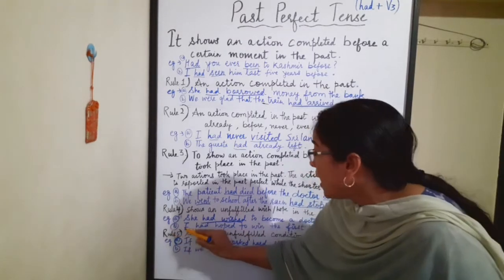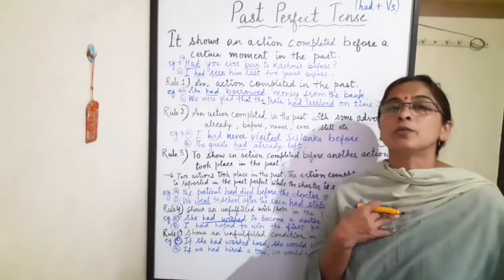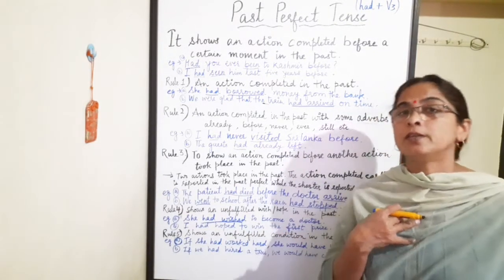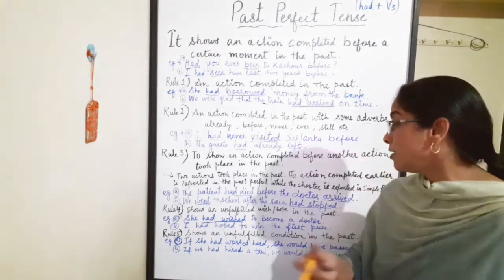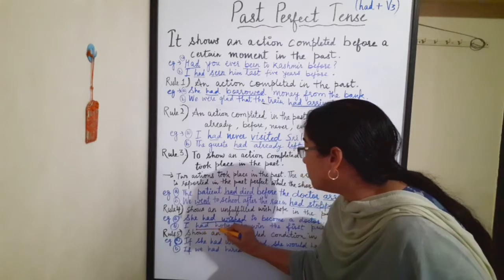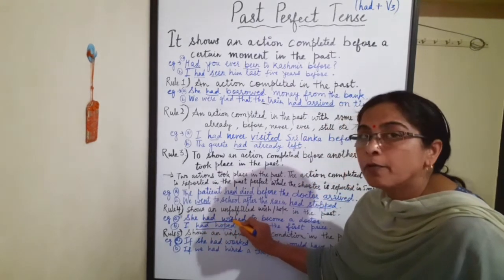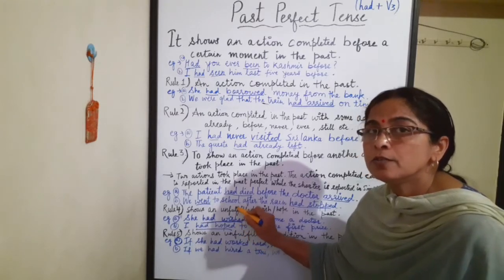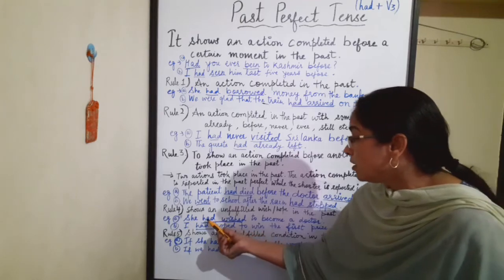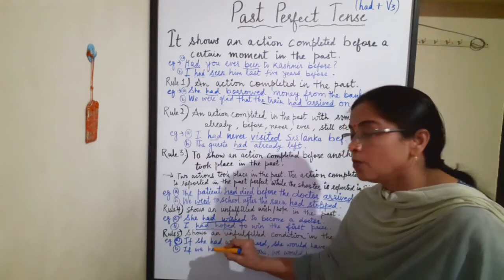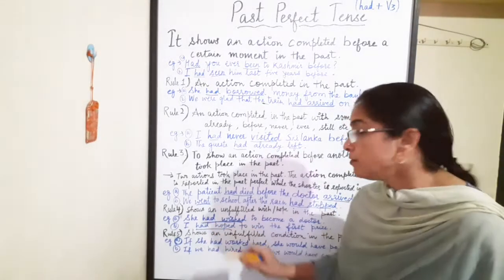Second example, I had hoped to win the first prize, means I was hoping, it was my desire to win first prize. So it was in the past, the desire was in the past, so we are using had hoped. So you can see here along with had we are using the third form of verb, that is wish, wished, wished. Wished is the second form and wished is the third form also. So we are using had wished. Here also hope, hoped, hoped. So had is used with the third form of verb.